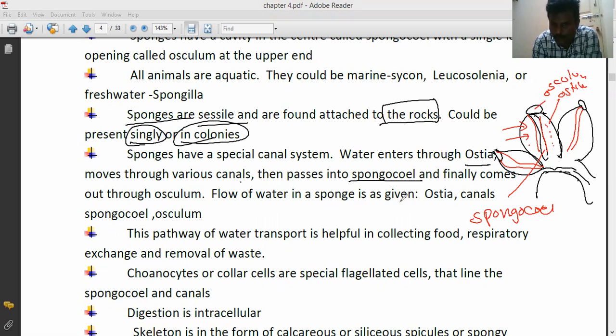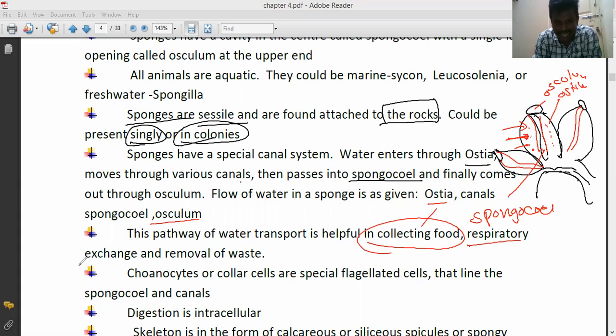So the flow of water in a sponge is as given. From the ostia, which are minute holes, to the canals, from the canals to the spongocoel, and from the spongocoel to the osculum and outside. In this way, water is expelled out. This pathway of water transport is helpful in collecting food.